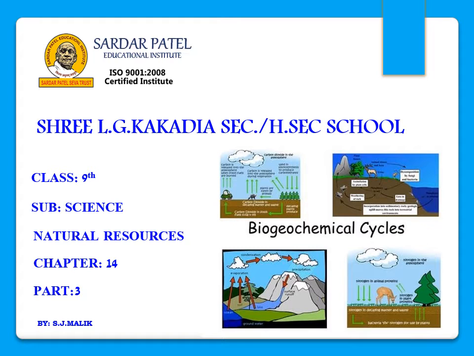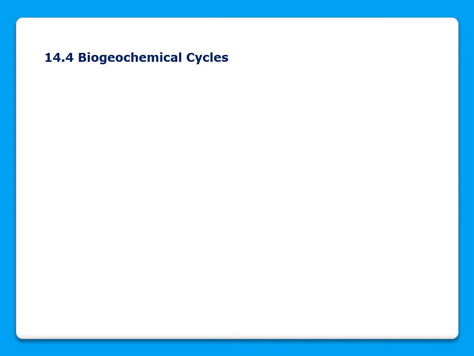This is chapter 14, and I am here with you with part 3 of this chapter. Already two parts of the chapter we have done, and this is session 3. Let me show you what we are going to discuss in this part. In this part, we'll discuss biogeochemical cycles. There are four biogeochemical cycles that you have to study in chapter 14, but in this session, we'll go with two only. And what are those two biogeochemical cycles?